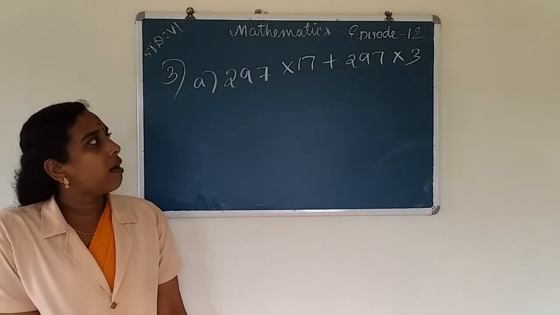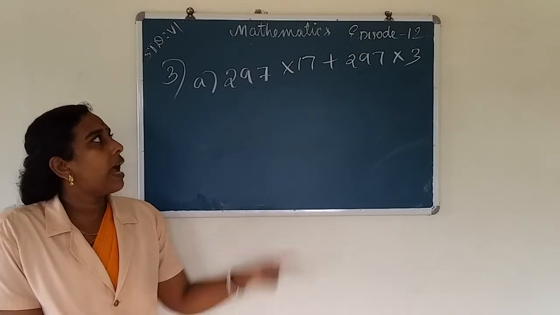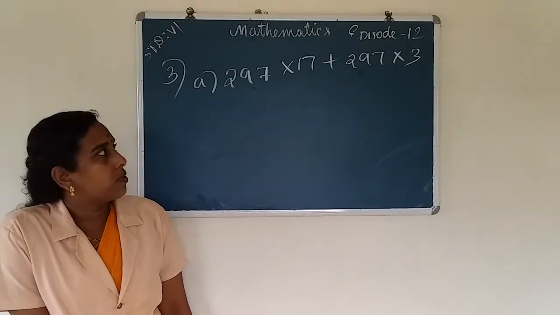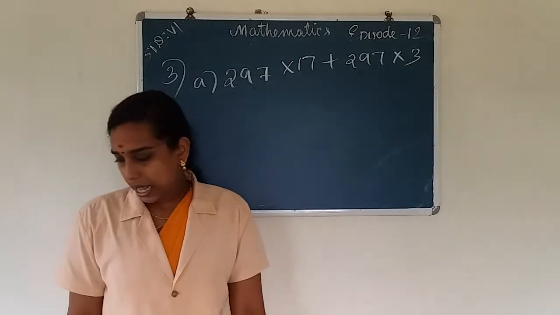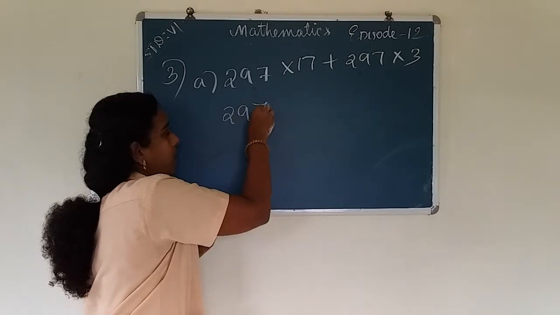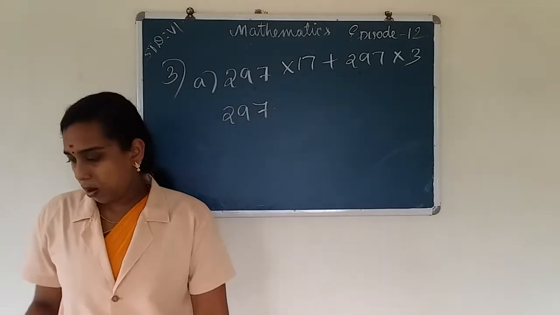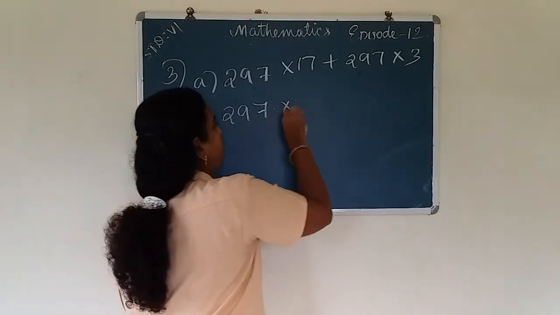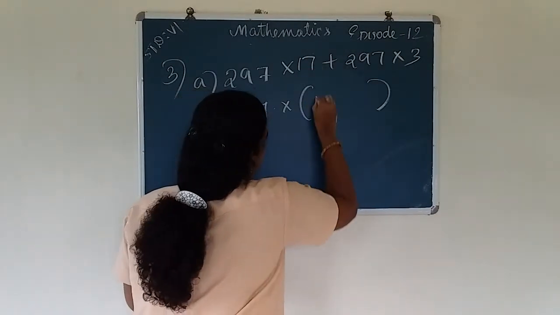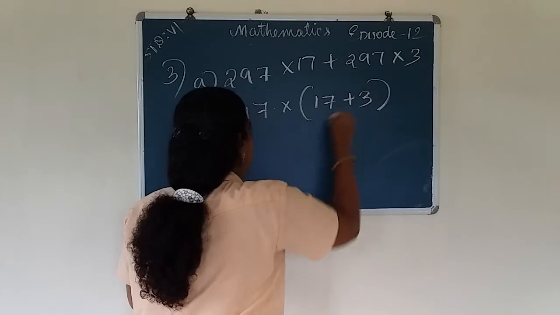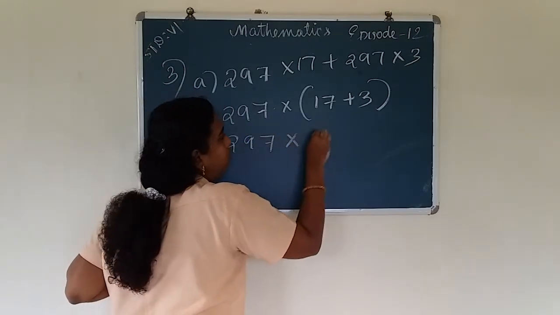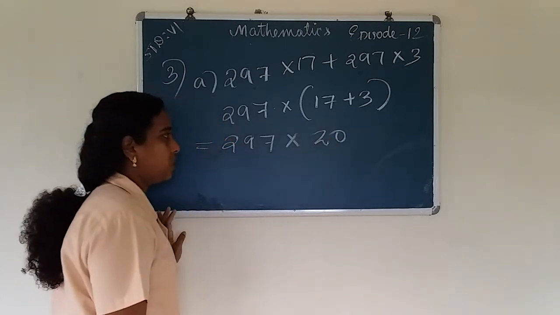So, we take 297 as common, then we add the remaining numbers. Then into, we take the sum of the remaining digits, that is 17 and 3. 17 plus 3. Then we get 297 into 17 plus 3, 20.